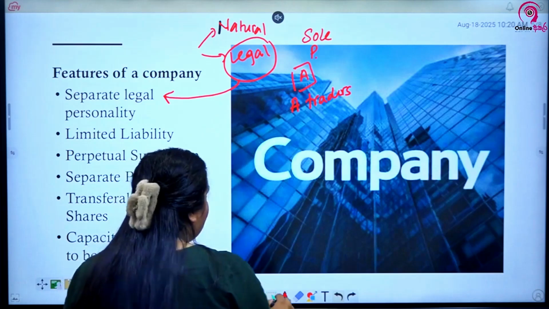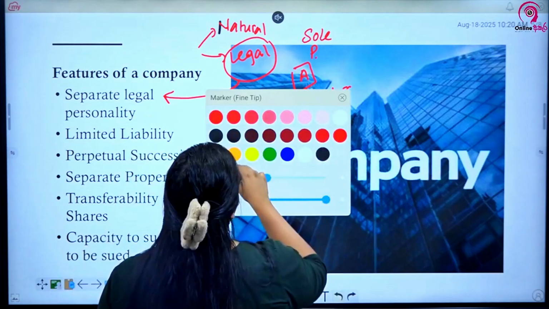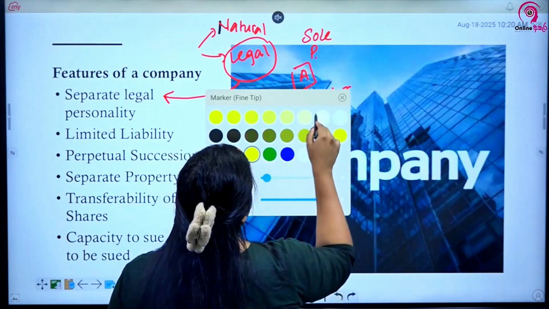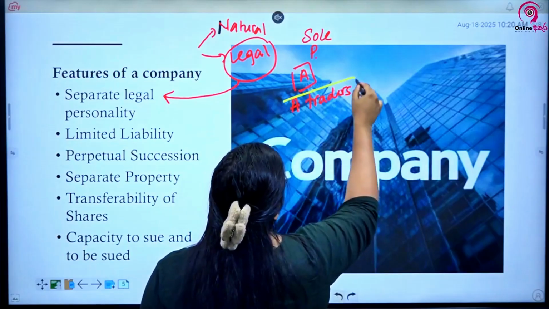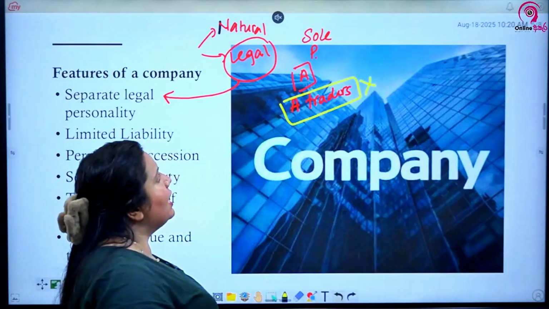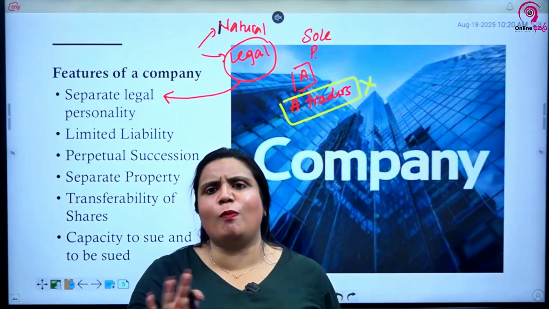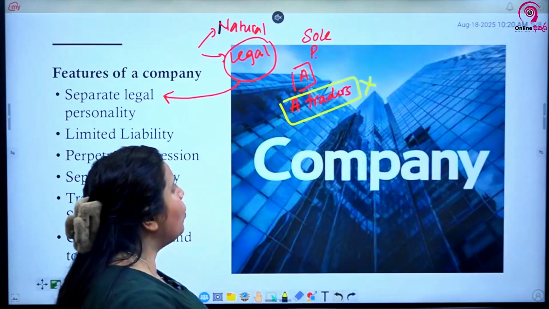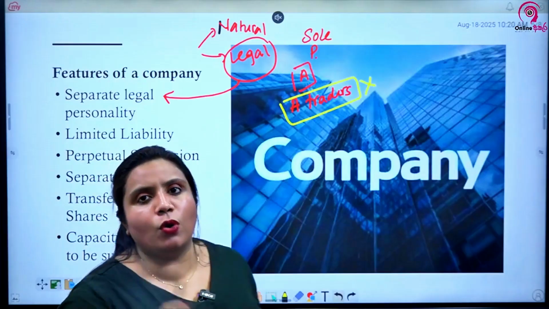If you go to court against A Traders, the court will tell you there is no one called A Traders. Why? A sole proprietorship doesn't have a separate legal personality. There is no person called A Traders. So the court will say there is no person called A Traders, thereby you have no case.